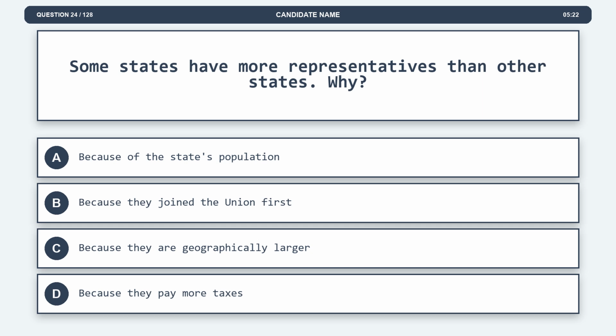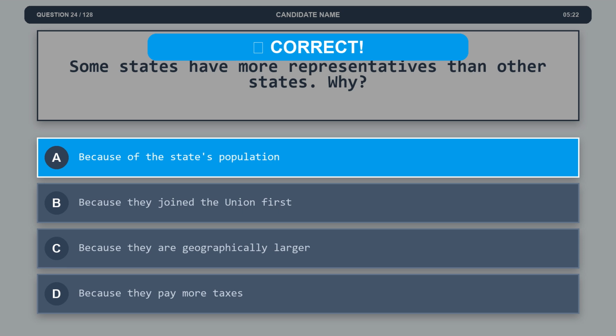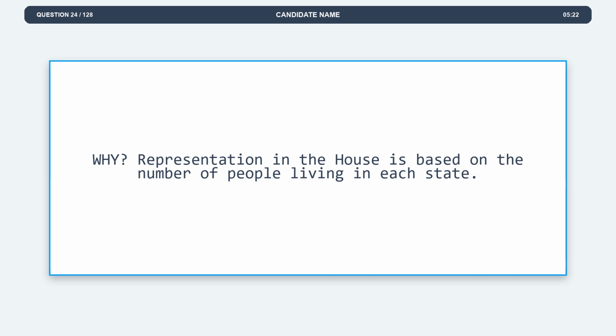Question 24. Some states have more representatives than other states. Why? Option A, because of the state's population. Option B, because they joined the union first. Option C, because they are geographically larger. Option D, because they pay more taxes. The correct answer is option A, because of the state's population. Explanation. Representation in the House is based on the number of people living in each state.